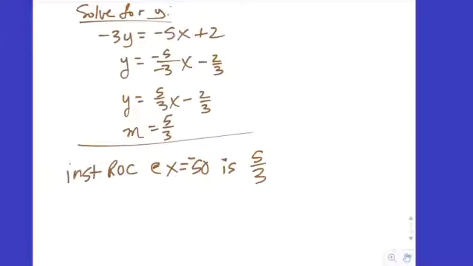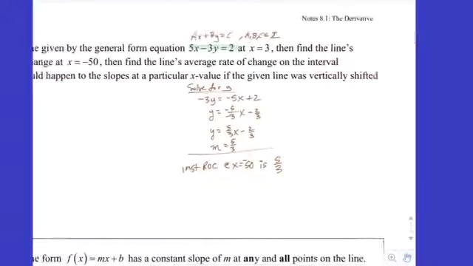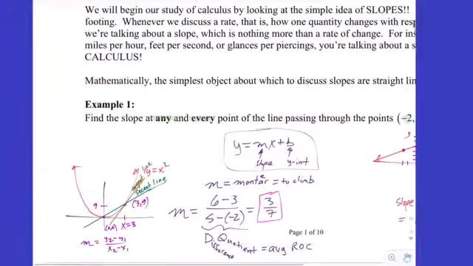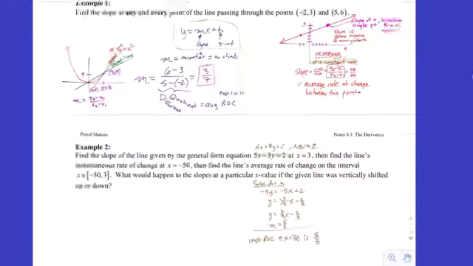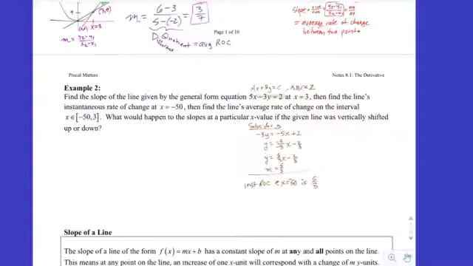The average rate of change between any 2 points is the exact same as the instantaneous rate of change at any single point, because lines are kind of boring in that respect, but they also can prove useful for that very same reason, okay? But not all things follow a linear growth rate, okay? So that's why we have to develop things for things that actually have curve, that change at variable rates.